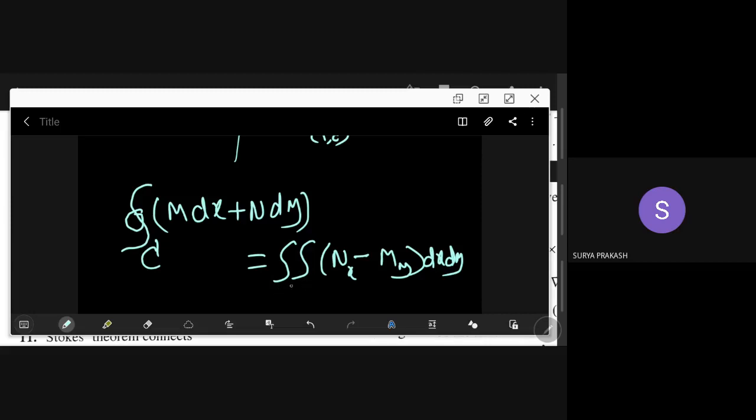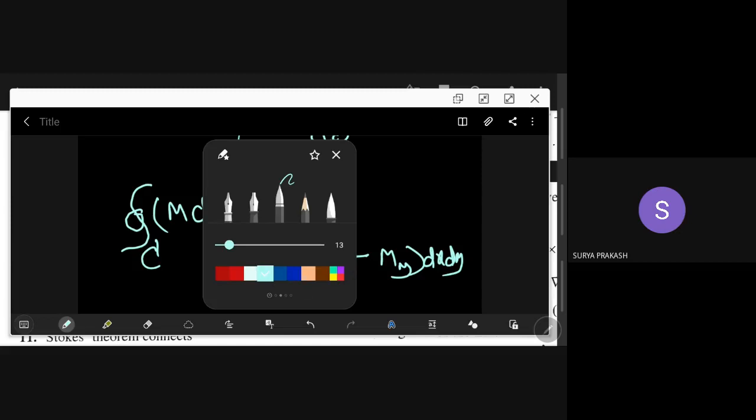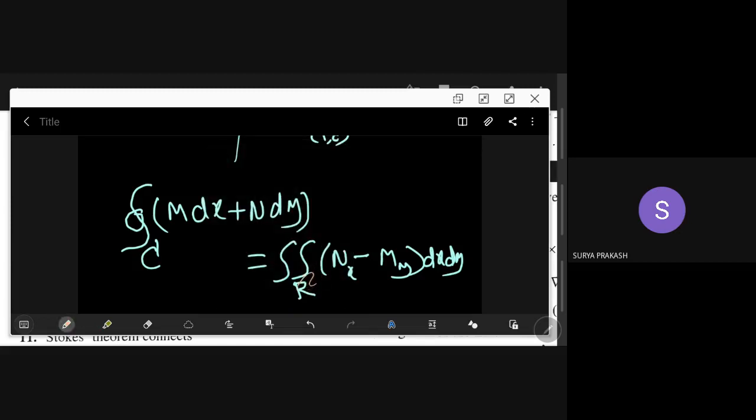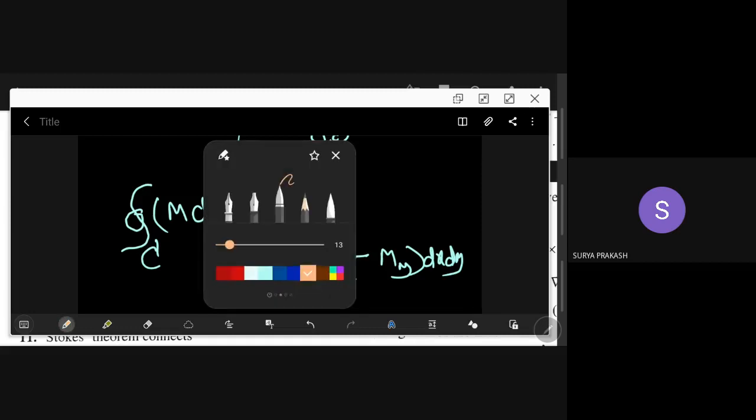Double integral means you want a region. So where is the region here? We have a region here, and we have a curve here.